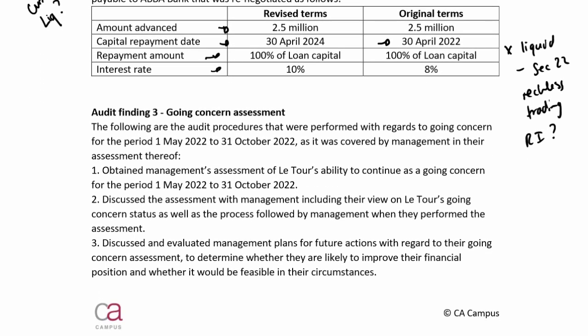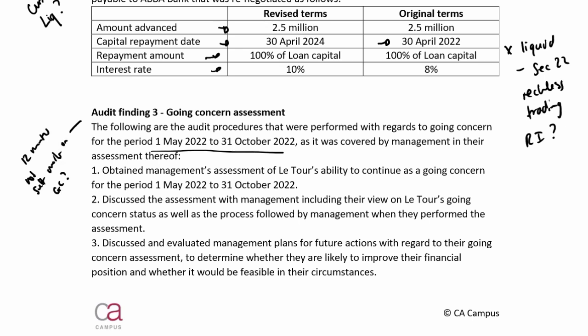Audit finding 3, going concern assessment. The following are the audit procedures that were performed with regards to going concern for the period 1 May 2022 to 31 October 2022, as it was covered by management in their assessment thereof. So because management only did their assessment to that point, that's what the auditors have done. However, we know that the auditors have to do it for 12 months. So it's not sufficient work on going concern at this point.